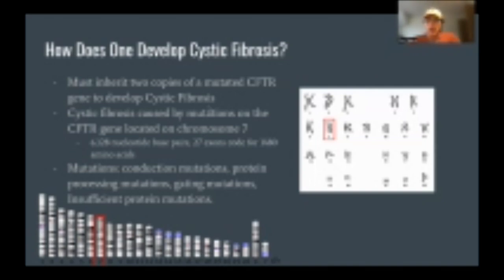Cystic fibrosis is mainly caused by mutations sustained to the CFTR gene. It is not caused by a mutation in really any other gene. The CFTR gene itself is 6,128 base pairs. It has 27 exons after splicing, and the end protein has 1,480 amino acids. Some common mutations that can be suffered from the CFTR gene include conduction mutations, protein processing mutations, gating mutations, and insufficient protein mutations. I'll give an example of each in the following slides.